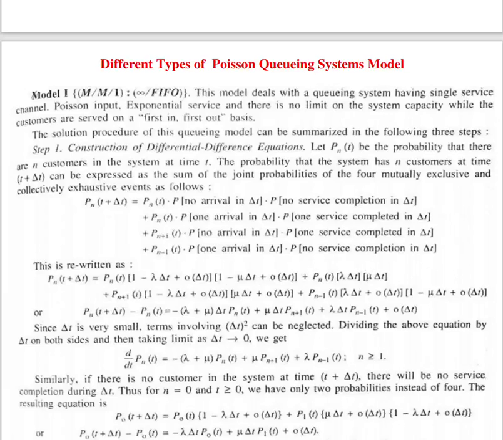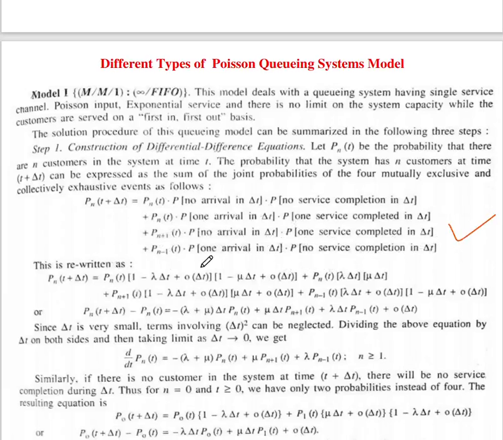Okay, so these are some of the probabilities of the queuing system. Now these obey the above M/M/1 infinity FIFO model. So this is the probability of the above M/M/1 infinity FIFO model. So this is the word form of the data. Now we will write it in mathematical form.